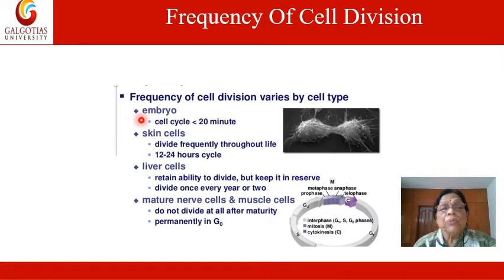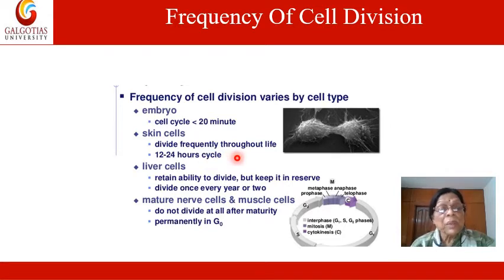Let us come to the frequency of cell division. The frequency of cell division is also maintained by the control of cell division, and it varies by cell type. The embryo's cell cycle is 20 minutes; the cells divide at a very fast speed. Skin cells divide frequently throughout life, and 12 to 24 hours is needed for completion of the cycle.